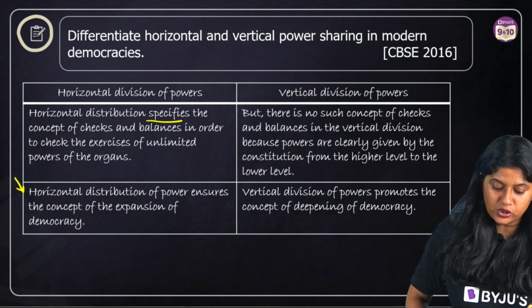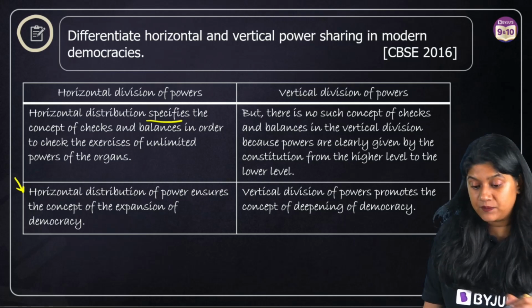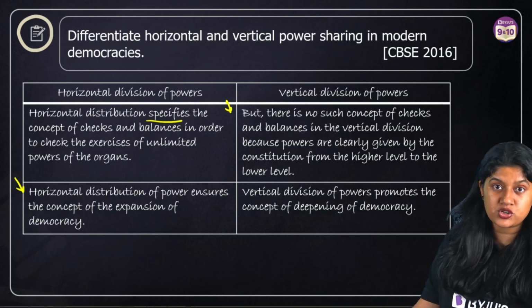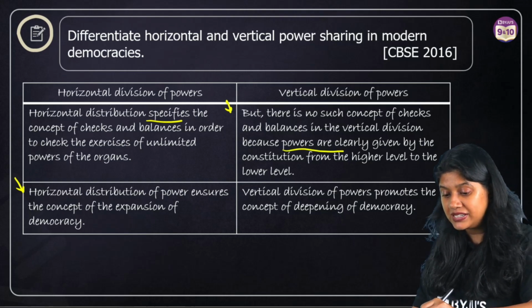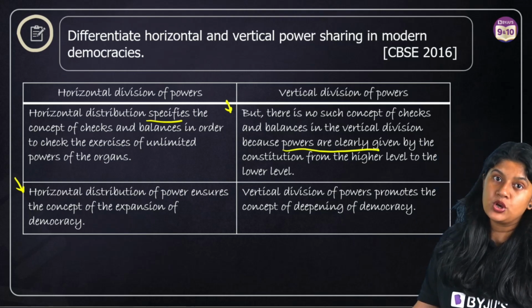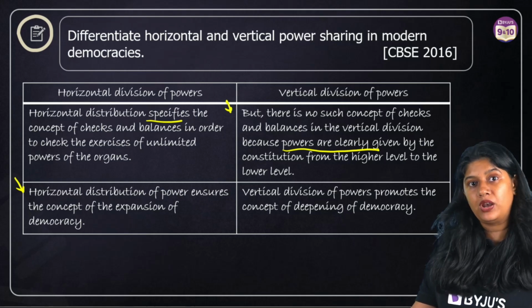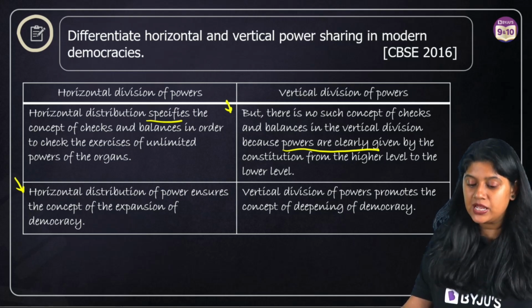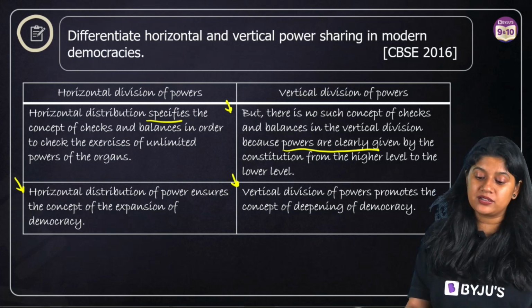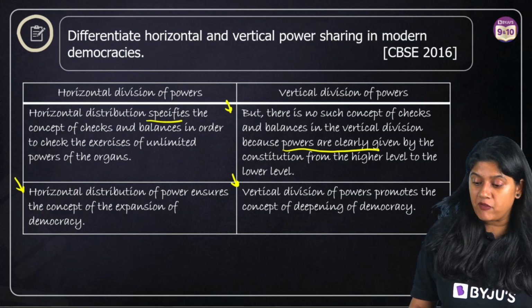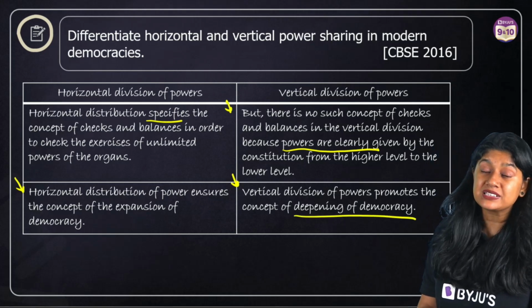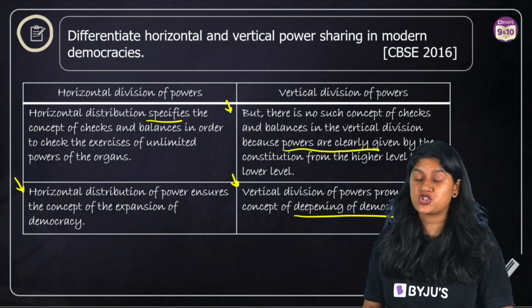And of course, horizontal division ensures the concept of expansion of democracy. Whereas there's no such concept of checks and balances in the vertical division, because power is clearly given by the constitution from the higher to the lower level. The center will have more power as compared to the local government. And the last point is that vertical division of power promotes the concept of deepening of democracy. So these are the 10 questions from the chapter Power Sharing.